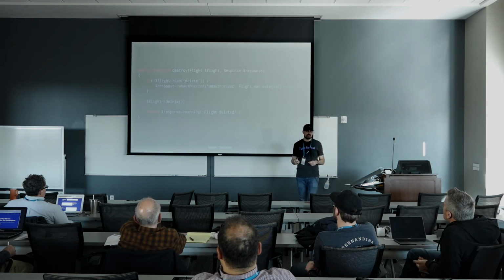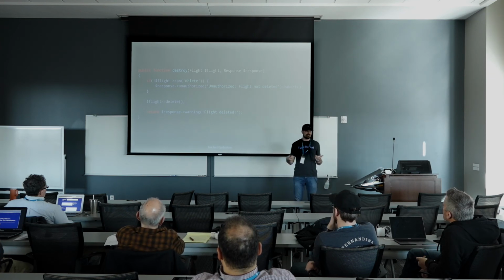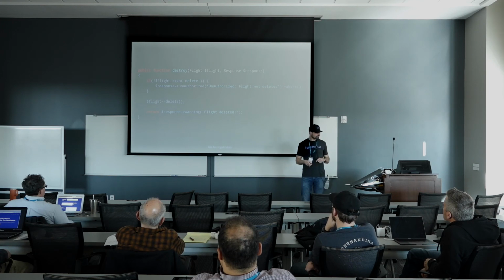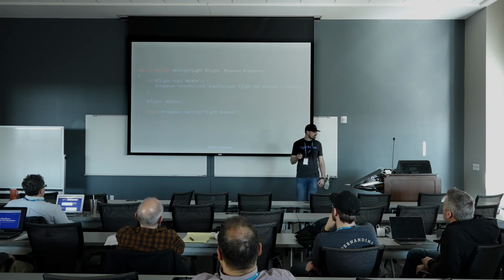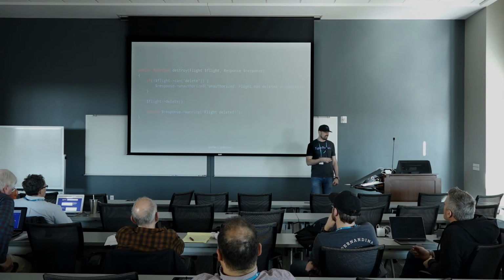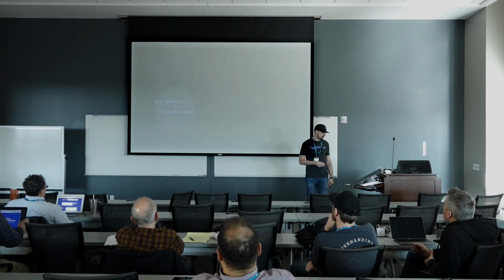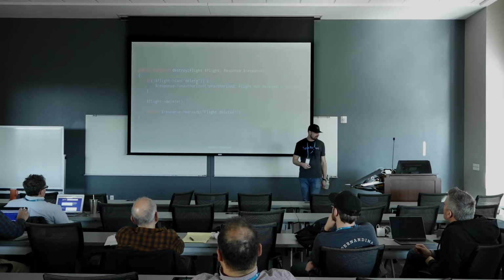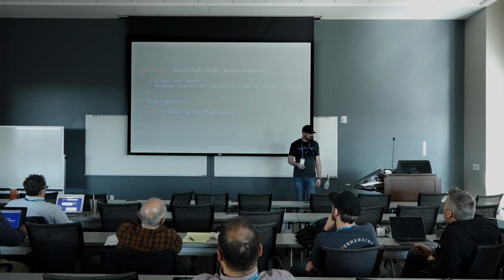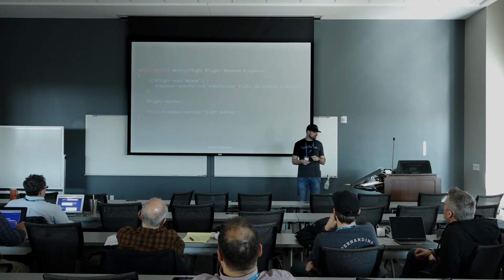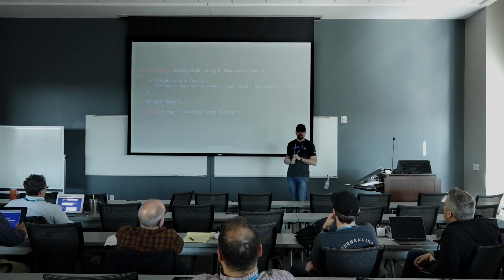So here we'll create a destroy method. We don't need a view for this because this is just functionality in the background that happens over Ajax, right? So what we do is we grab that same flight. We're also going to grab the response. We're going to see if that flight can be deleted by the current logged in user. So we just do flight, arrow, can, and that's right here. Can you delete this? If not, then you're not authorized. If you can, then we will delete it. And then we return a response object here. And that response object is essentially returning JSON back to our Ajax API.